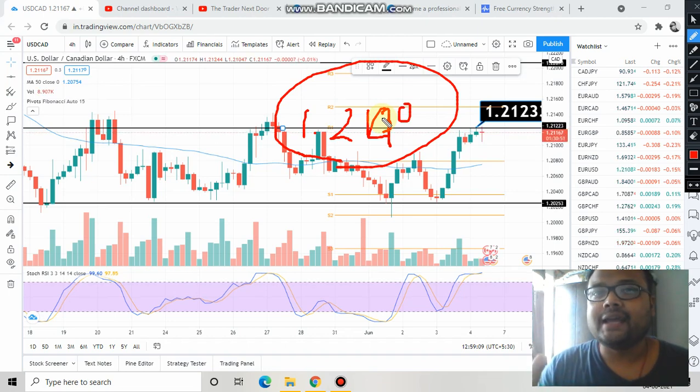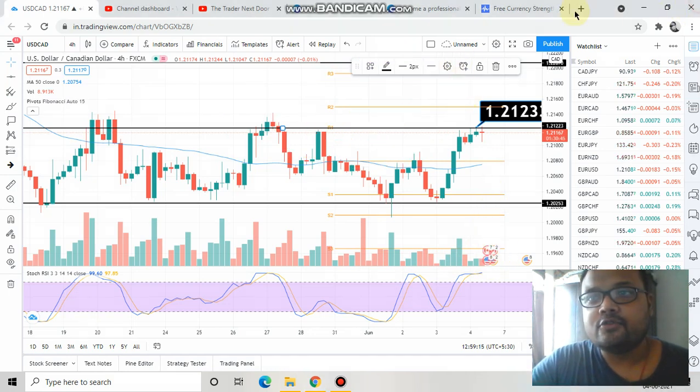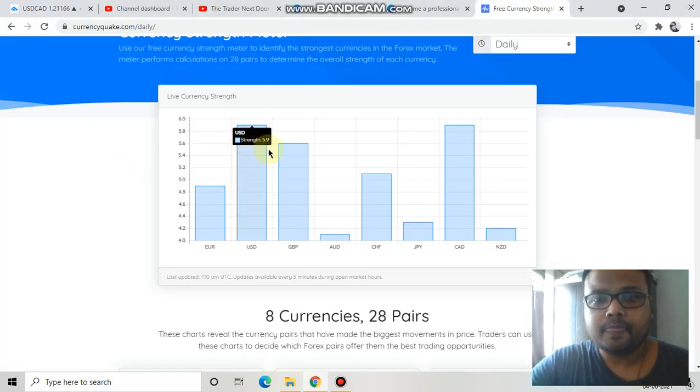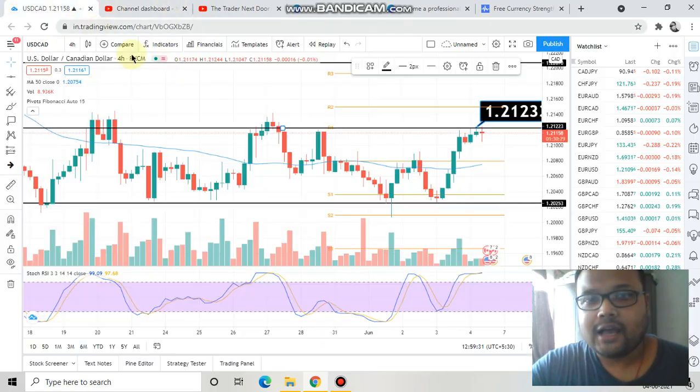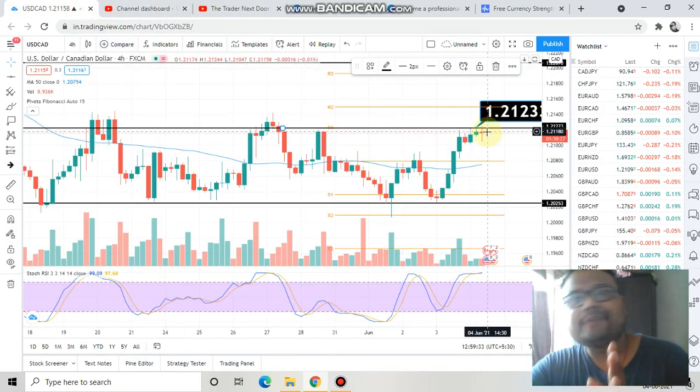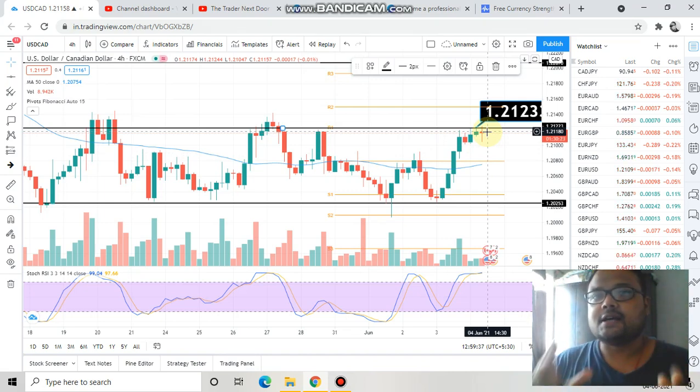I have already explained, though the market is standing at a resistance, there is no selling volume right now, and USD is also very strong, and the Canadian dollar is also very strong. So everything is very strong right now. As a result, the market is not ready to go down, though it is still standing at a resistance. So wait for a couple of hours and just see how the price does. If you see some good selling pressure after some time, then you can short the market. Okay, so this is it.